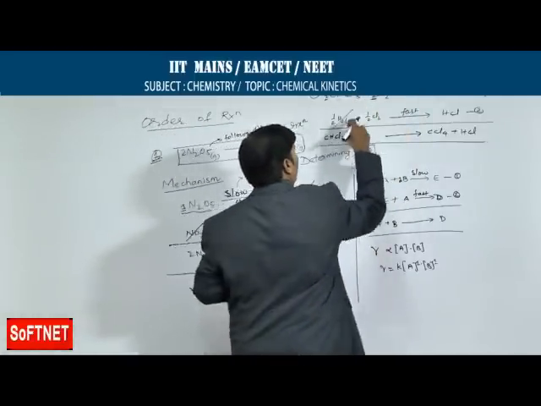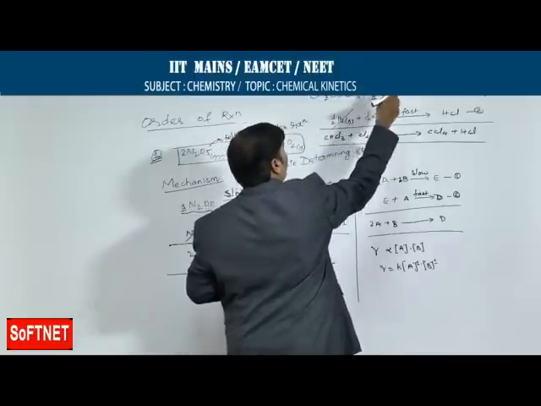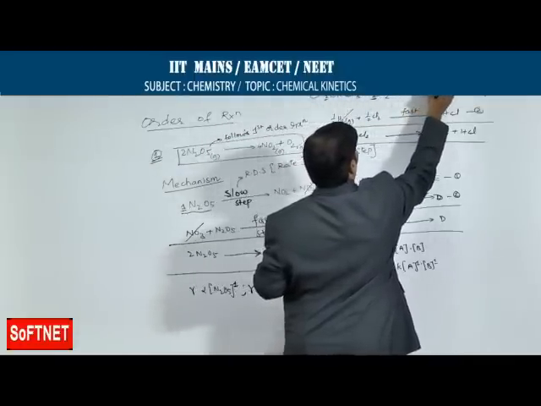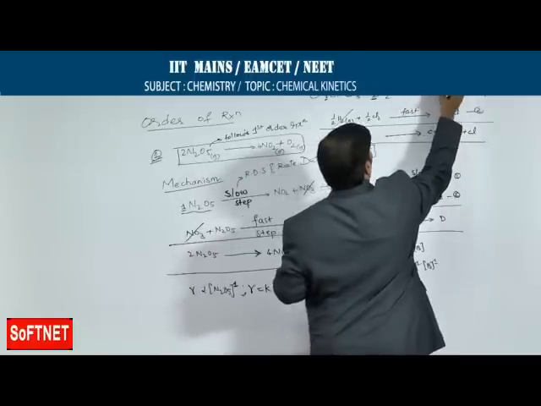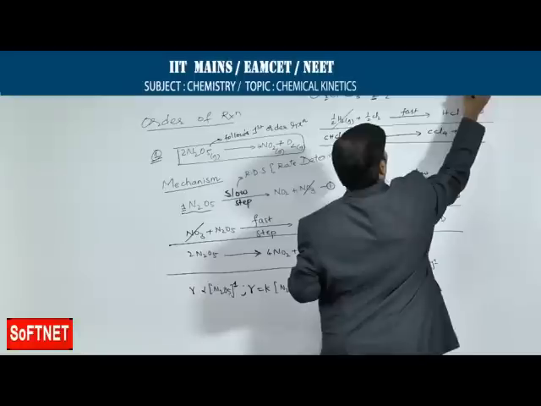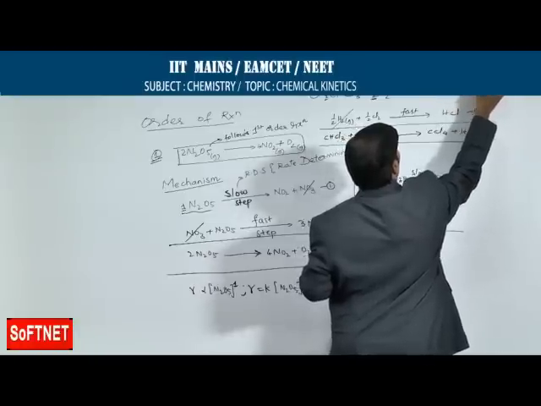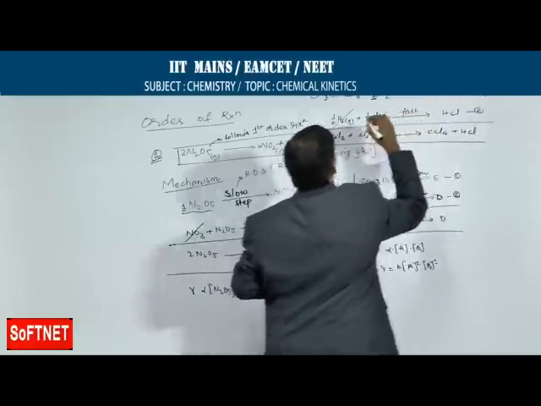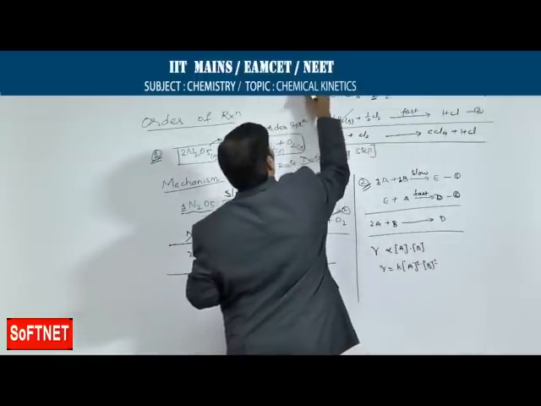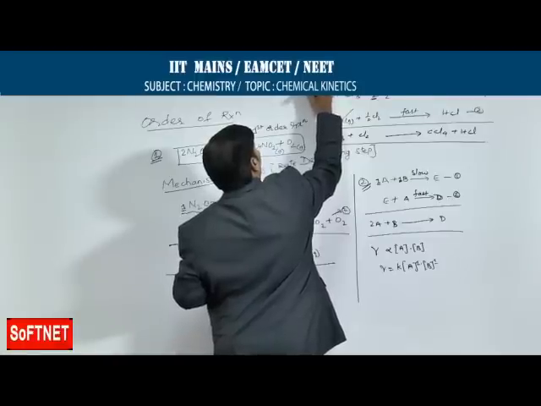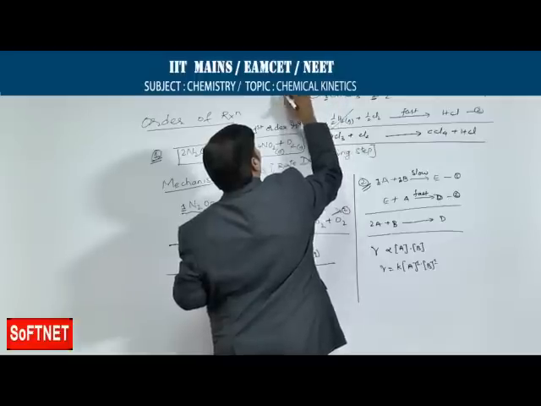If you remove the proportionality, rate is equal to rate constant into concentration of chloroform to the power of 1 into concentration of chlorine to the power of half. So 1 plus half is 1.5, which is 3 by 2.